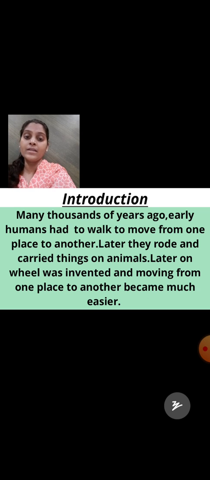Yes? Now kids, many thousands of years ago, early humans used to walk from one place to another. But now, what are we using? We all are using vehicles. In earlier times, early humans did not have vehicles. How did they travel from one place to another? Either they used animals to travel, and later on they invented the wheel, and with the help of the wheel, it became easier to travel from one place to another.